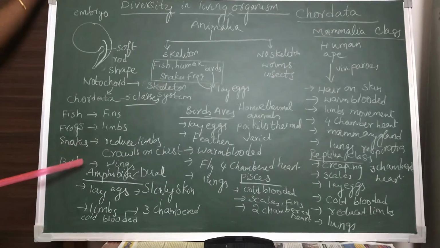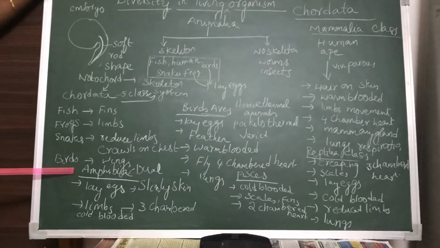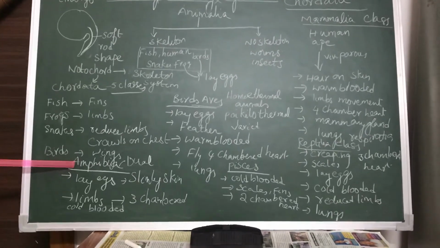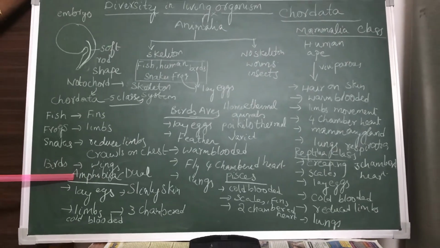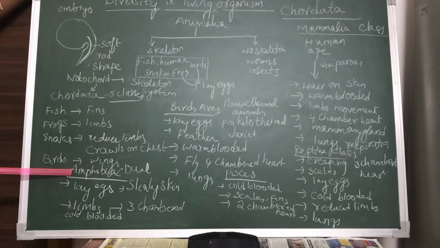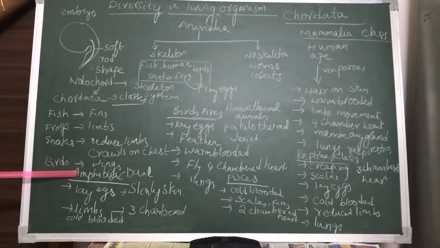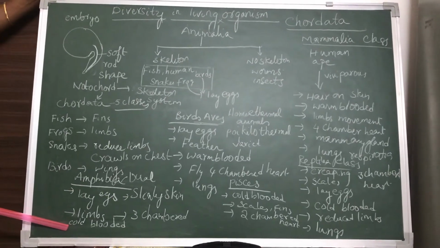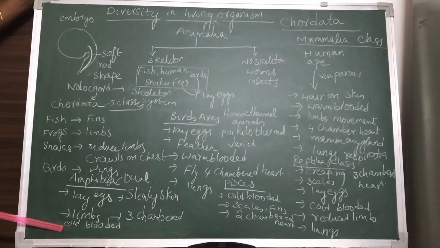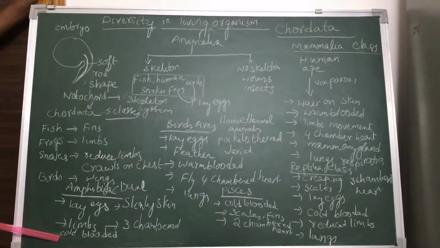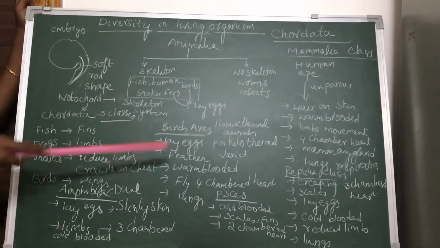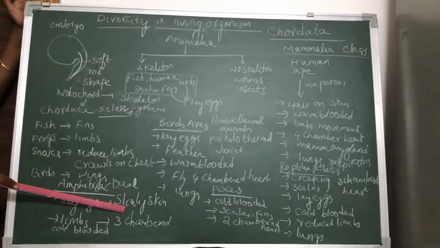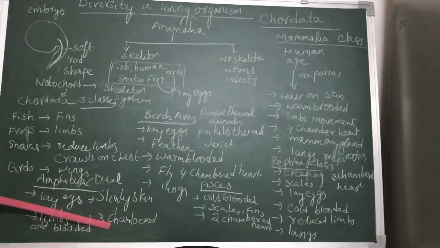The next class is Amphibia. Amphibia means dual. Amphibians have a dual life. They can live on land and they can live in water. Such animals we call amphibians. These amphibians reproduce by laying eggs. They are cold-blooded animals. That means they can change their body temperature according to the climatic conditions. Such animals we call cyclothermic animals. Their skin is slimy, slippery to touch, and they have a 3-chambered heart.